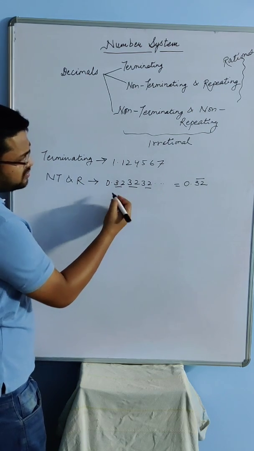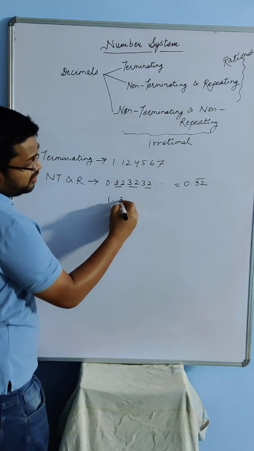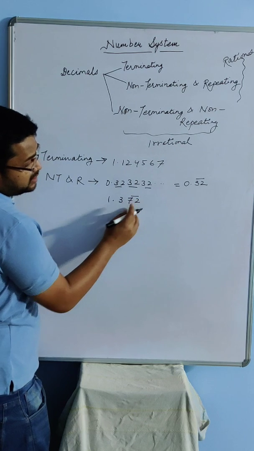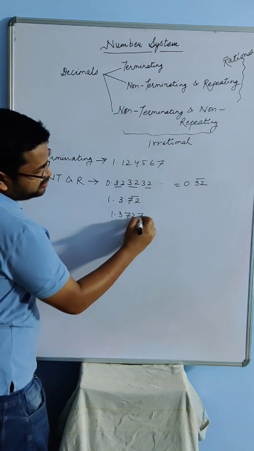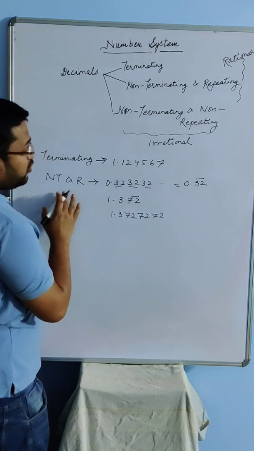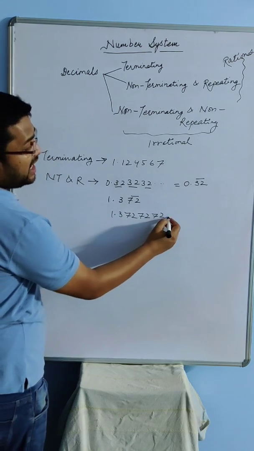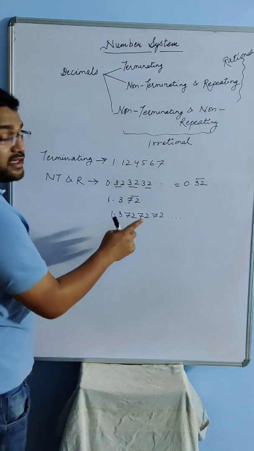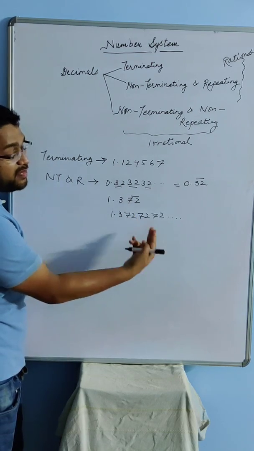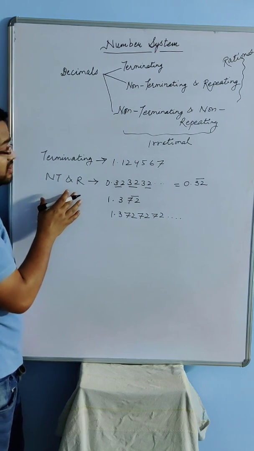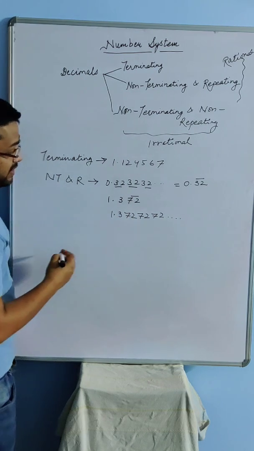Now it can be like this also, 1.372 with a bar over 72. It means only 72 is repeating itself. So such decimals, where they are not ending and there is a certain set of digits which are continuously repeating, are called non-terminating and repeating.